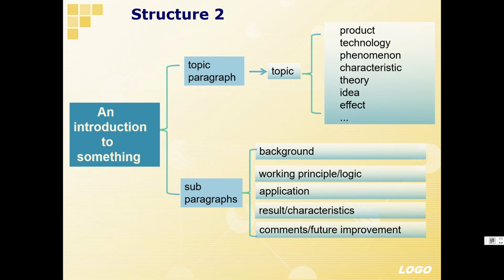If you have a clear picture of the basic 2 structures in your mind, you will do the problems of exposition reading better.